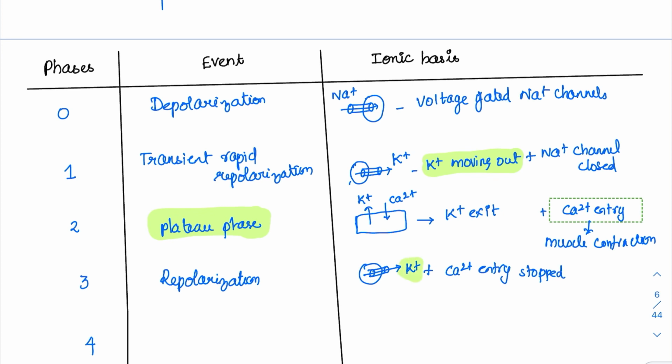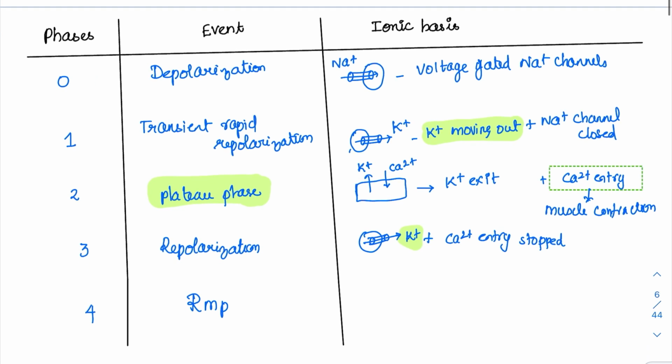Now coming to the last phase, that is the RMP. Now who is bringing back this RMP? Because whenever potassium channels are opening, they are very slow to close. What will happen? More and more potassium will go out and they can cause a hyperpolarization. Who will correct it? Who will bring the potassium inside back? It is our famous channel, that is the sodium potassium ATPase. This we have clearly discussed in the muscle physiology. What is the RMP? Who is contributing to it? The sodium potassium ATPase is maintaining the RMP. It is not creating it, it is maintaining the RMP. So the RMP is maintained by this.